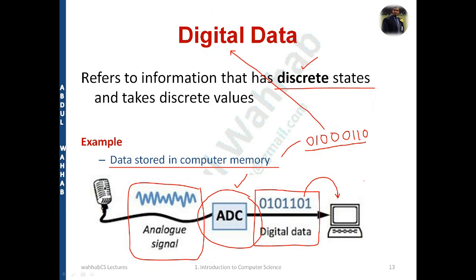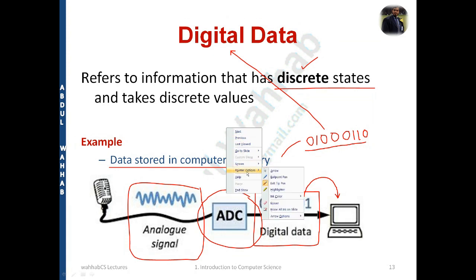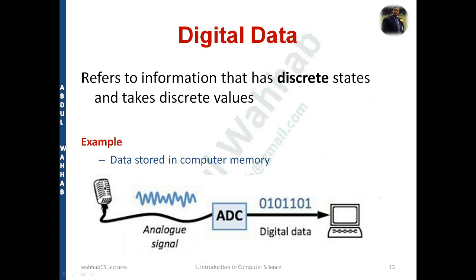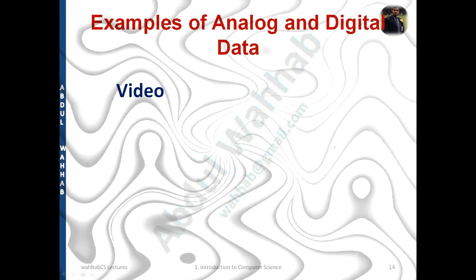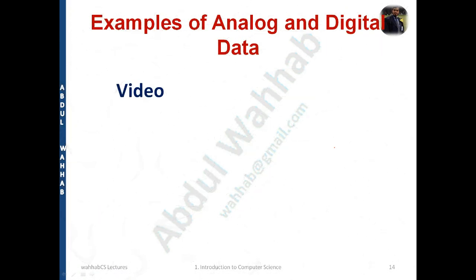Fine. How it is converted from analog to digital, we have this device, and this is our second topic.